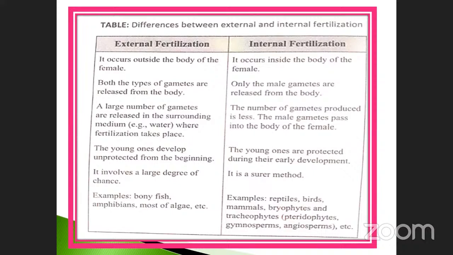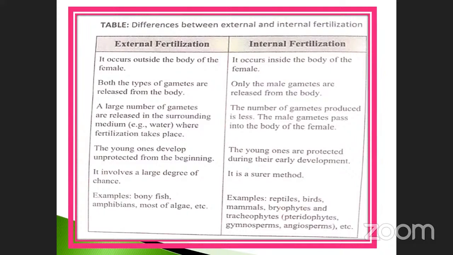So it involves a large degree of chance. There are so many chances for the male as well as the female gametes to be united together. But there is also the surrogate method. I will tell you what is meant by the surrogate method in the next class. It means the embryo may be obtained from another one, a surrogate mother.